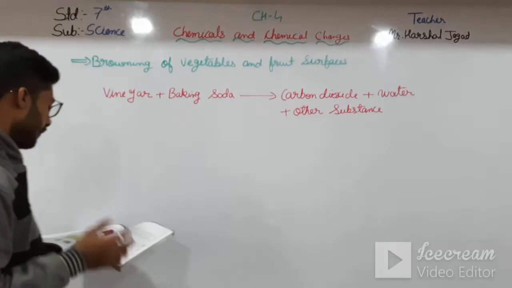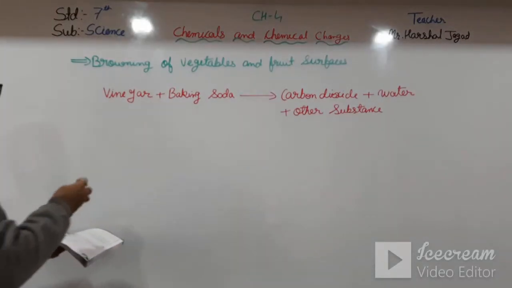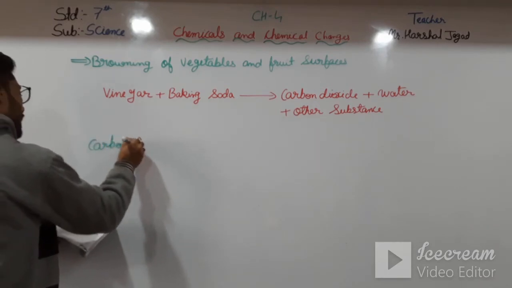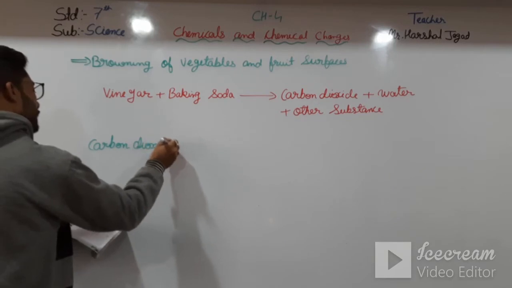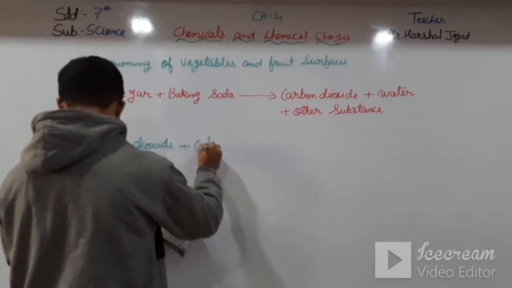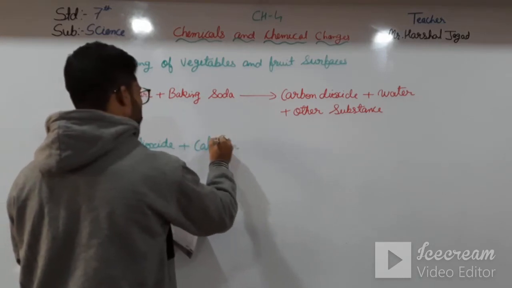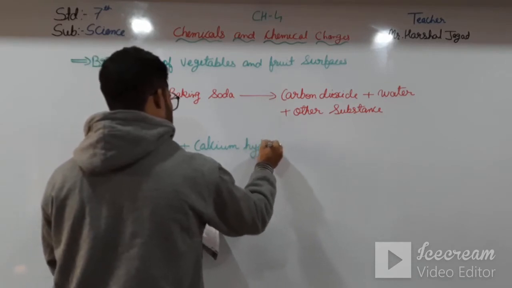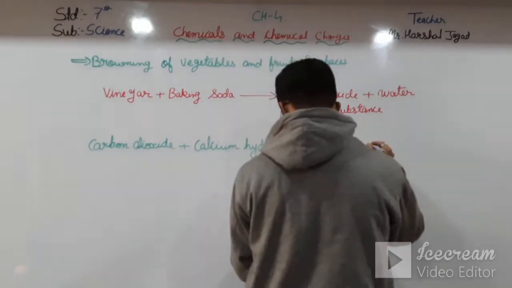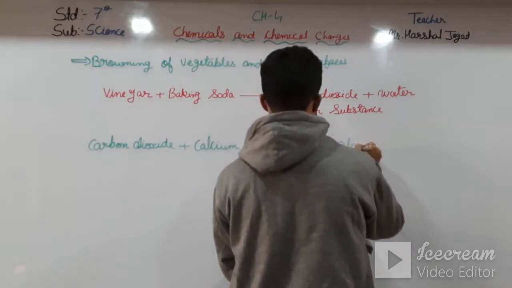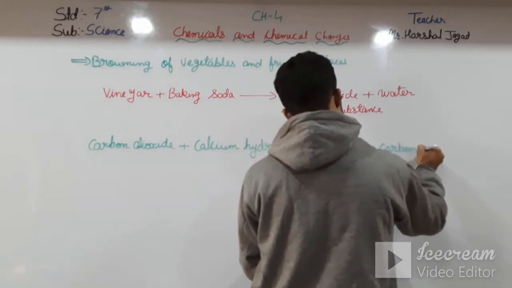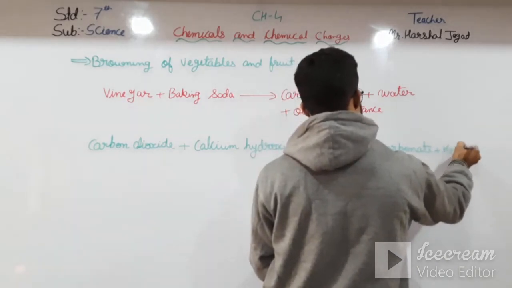as, here lime water is to be passed, here carbon dioxide plus calcium hydroxide gives calcium carbonate plus water, that I am just writing H2O.